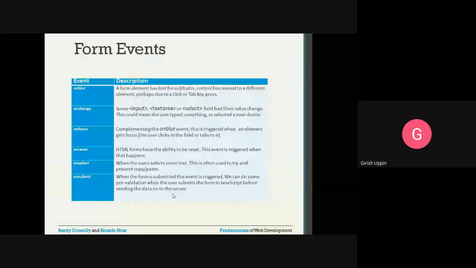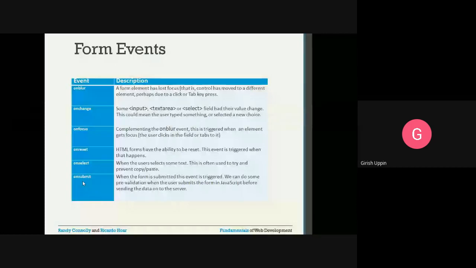Using this on submit event, before sending the data to the server, if you want to do any kind of validation on the data entered by the user, you can do the data validation and take the necessary action. If everything is correct, you can submit it to the server. If there is any issue, you can alert the user.